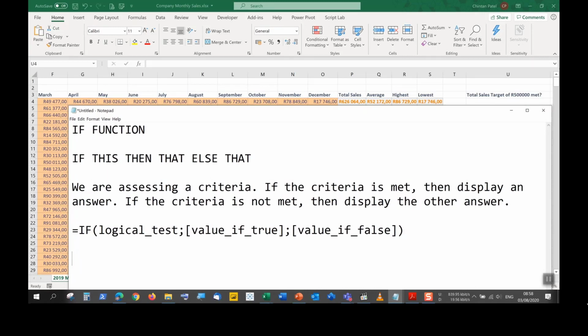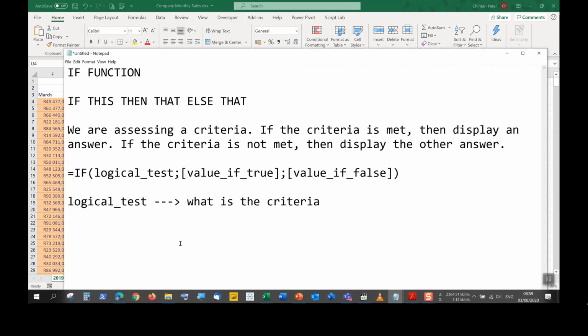So in Excel, when we see this particular word logical test, that just means what is the criteria. And how do we look at a criteria in Excel? It will usually be using two cells. Right? So I'm just going to use an example here of A1 and B1. So in between A1 and B1, we may have to use any of the comparison operator symbols. So it can be any one of these symbols actually. Right, so I'll just list them over here.